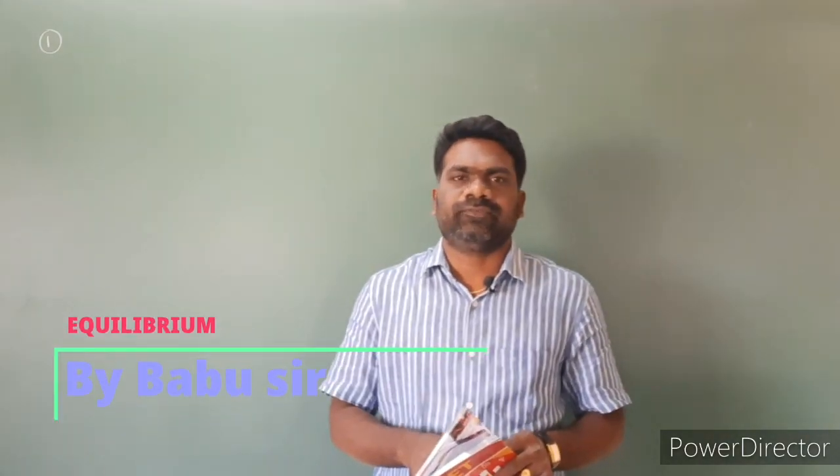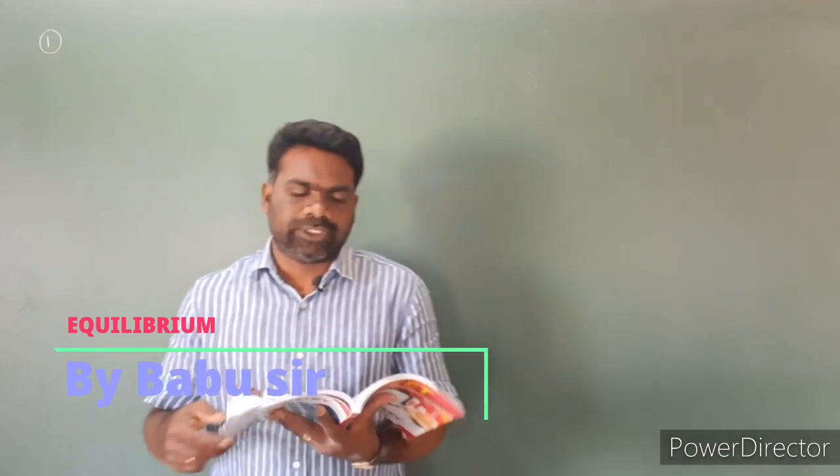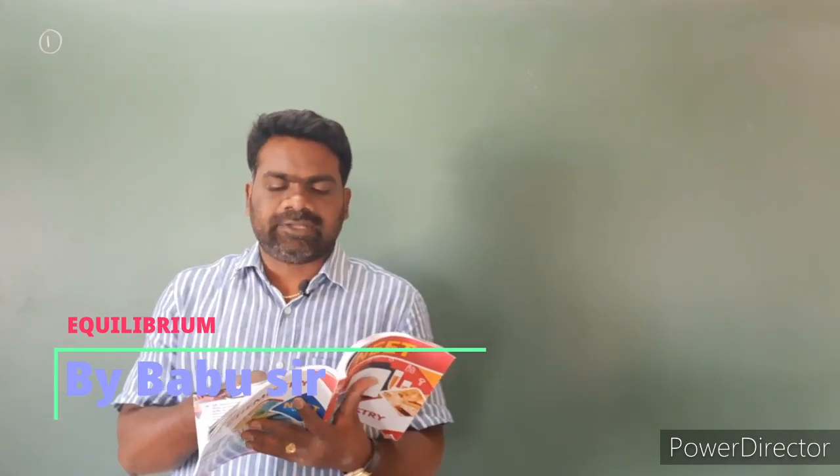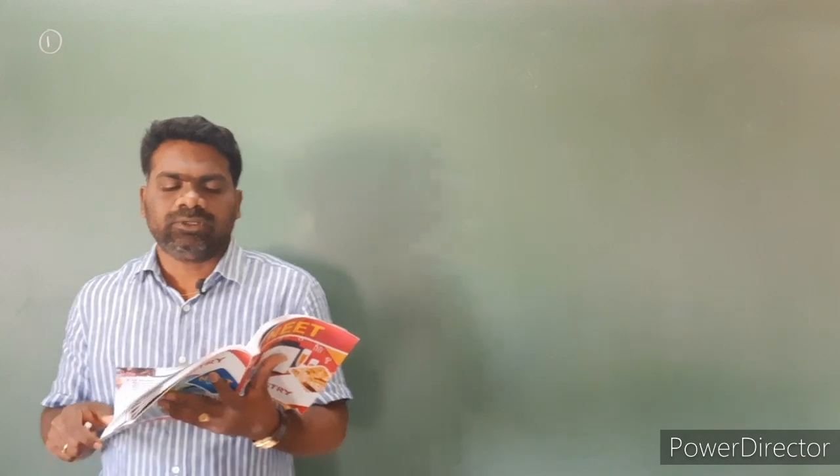Today I am going to start a classroom teaching exercise questions of equilibrium. Look at the question number 1. The following is a reversible reaction. Option 1. KClO3 heated in a sealed tube. Option 2. Na2CO3 heated in a closed vessel. Option 3. CaCO3 heated in a closed vessel. Option 4. CH4 heated with excess of O2 in a closed vessel.